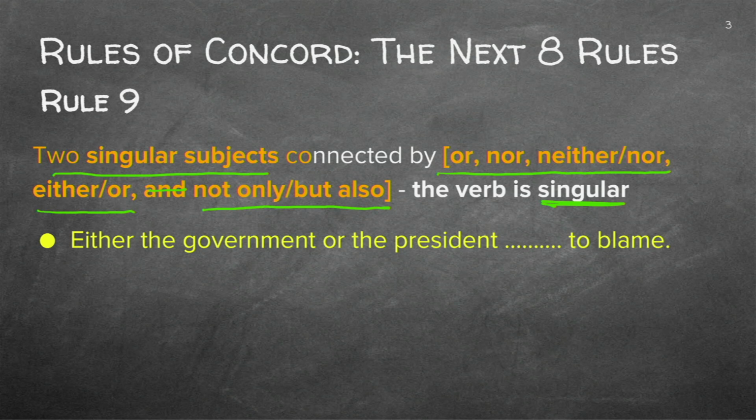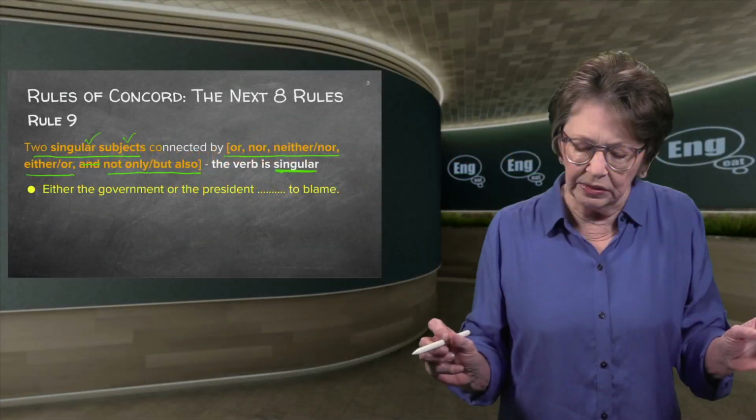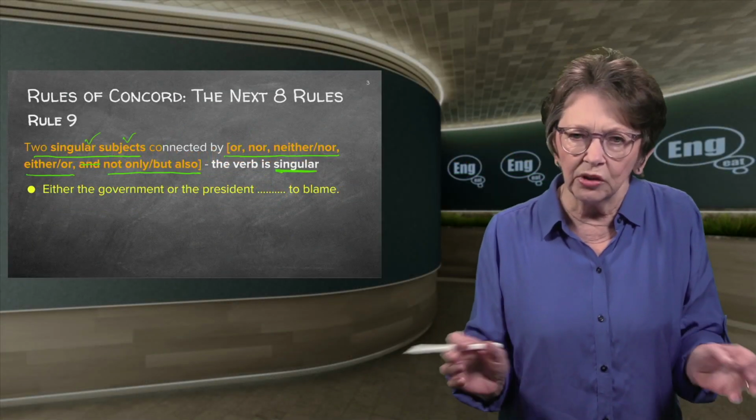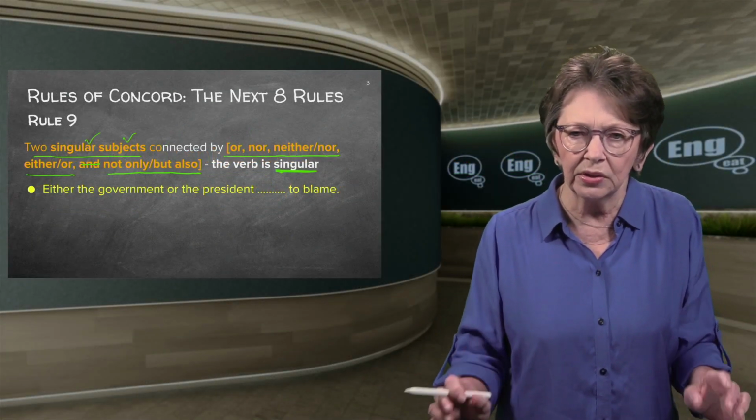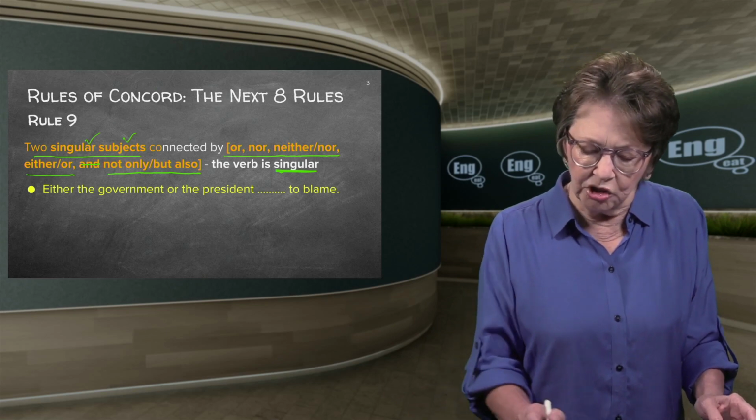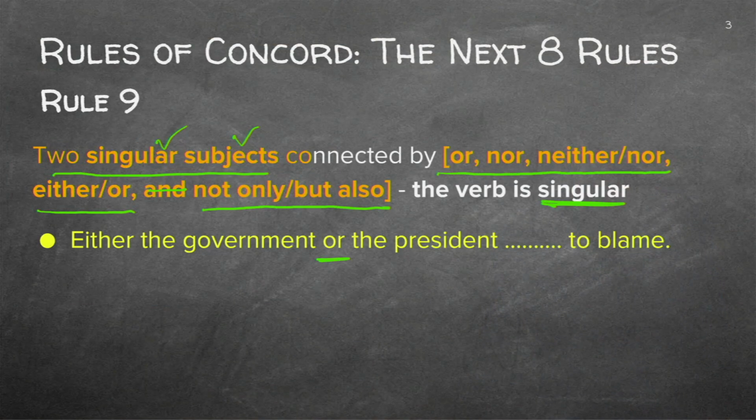Because remember, you've got singular subjects, and it's not joined by and. They are singular subjects. So either the government or the president. That is singular, that is singular. And you've got the or, neither nor, is to blame. You make it singular.